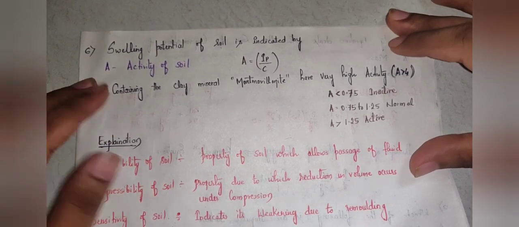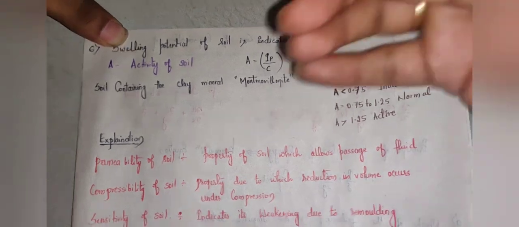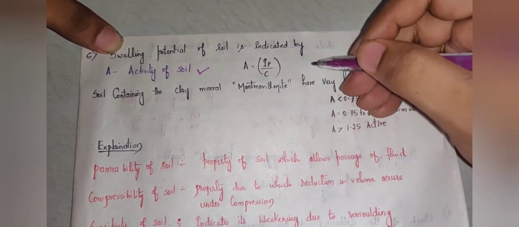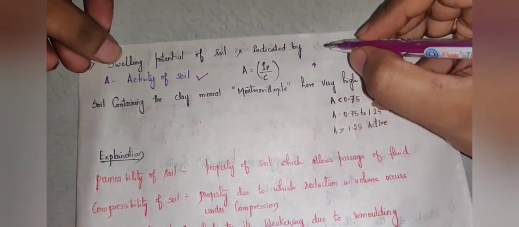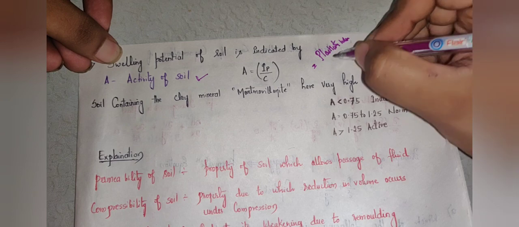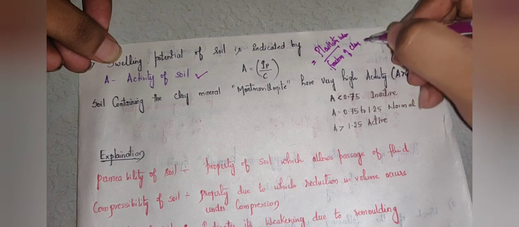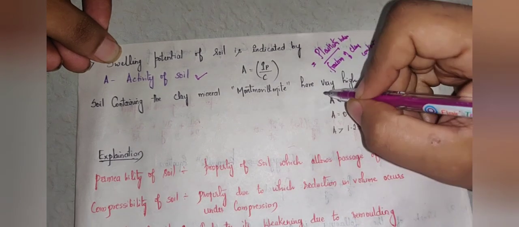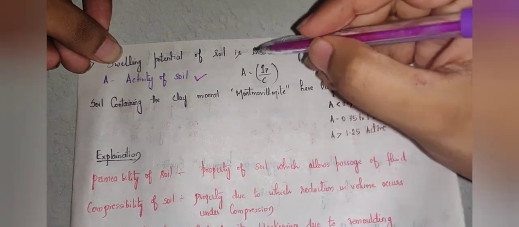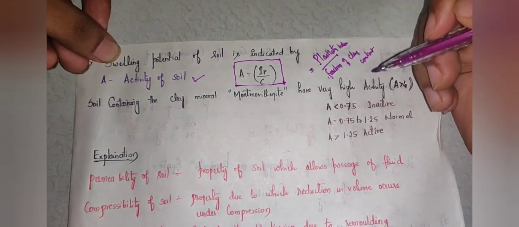The next question is, swelling potential of soil is indicated by. Out of the given options, the correct answer is activity of soil. Activity of soil is defined as the ratio of plasticity index to the fraction of clay content, or clay soil, you can say. So plasticity index divided by fraction of clay soil, which is given by the relation A is equal to IP divided by C.